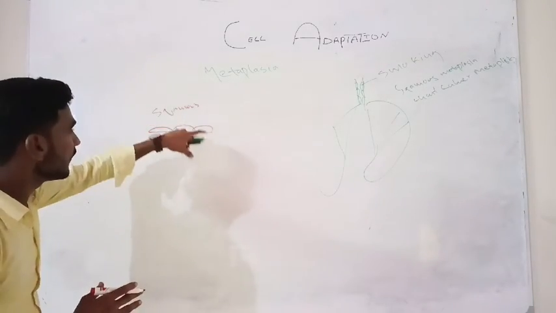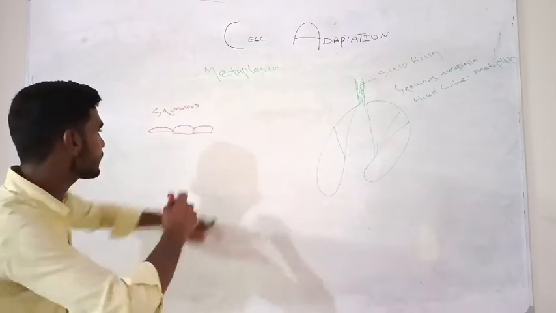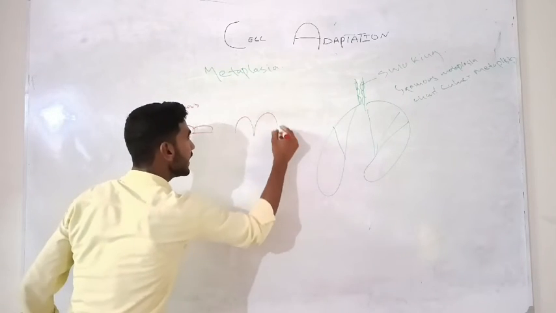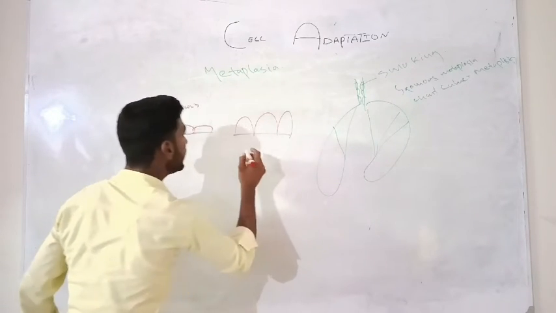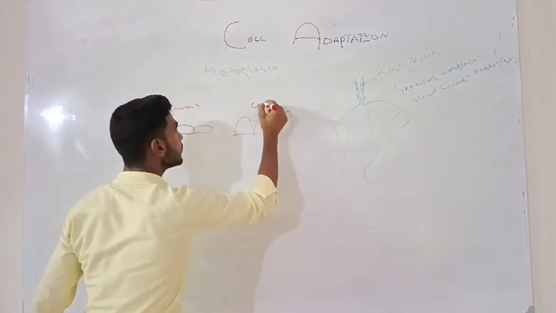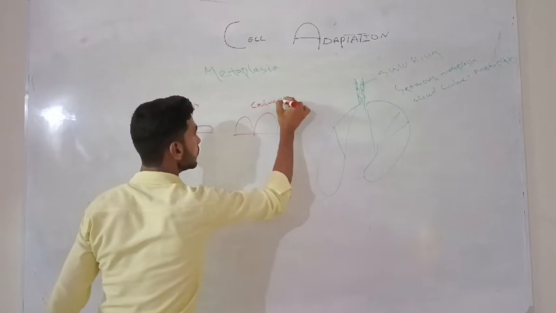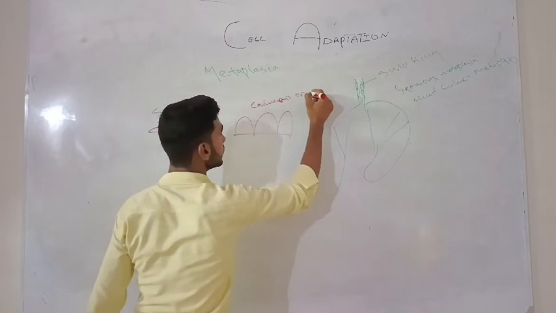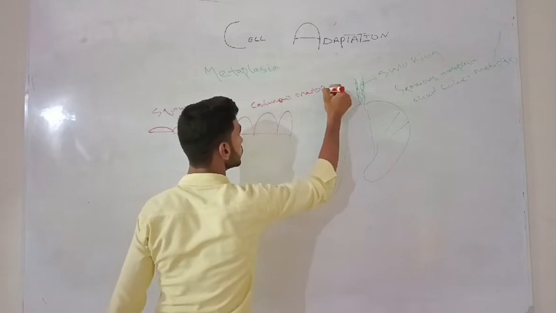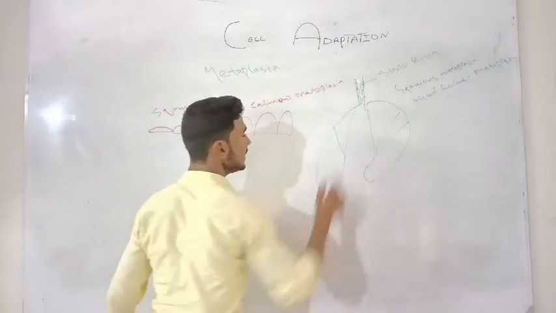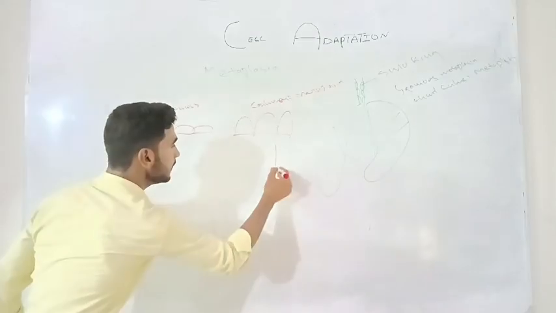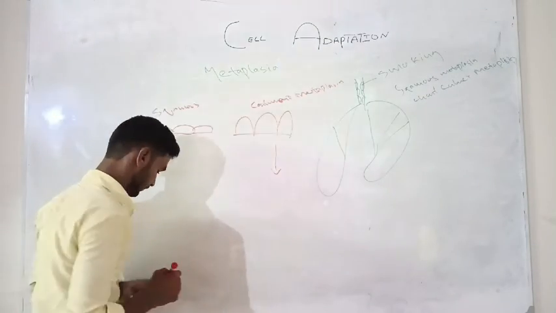After the changing, when it goes under the last one in columnar, then we can say that it is columnar metaplasia. Means the last one will be taken about that.